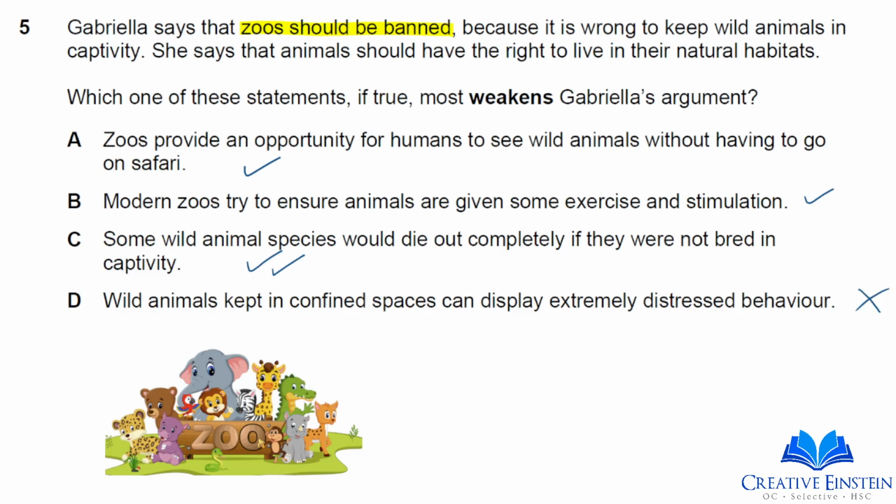So we're looking for the argument that most weakens Gabriella's argument. So we want to find the argument that says that we should keep zoos. And the strongest argument here is C, because if we don't keep zoos, some animals will go extinct.